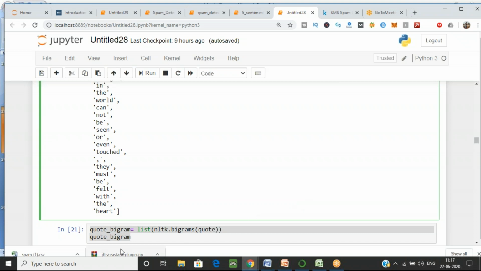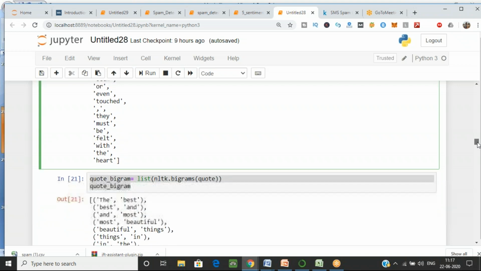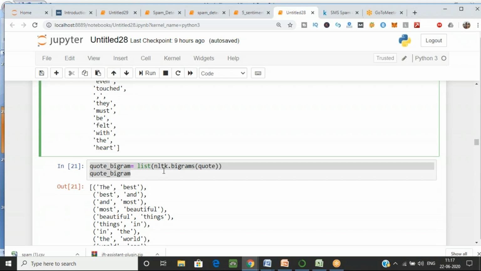See over here. Now I want bigram, that is, I want to divide it into tokens of two consecutive words. So what you have to do for bigram, I have taken one variable because I have to divide it into a list. So I have specified list over here. And nltk.bigrams, bigrams is your function, and code is the variable in which you are having your value.